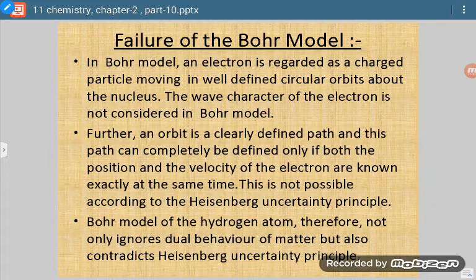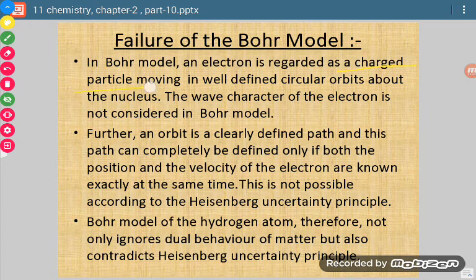Okay, so what was there in Bohr's model? The electron was regarded as a charged particle which was moving in well defined circular orbits about the nucleus.